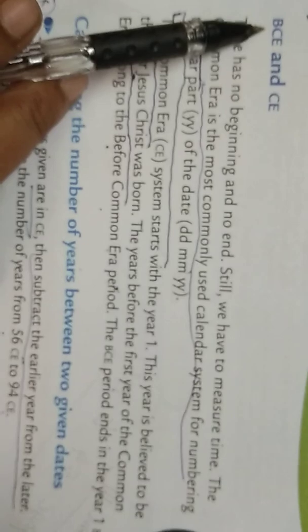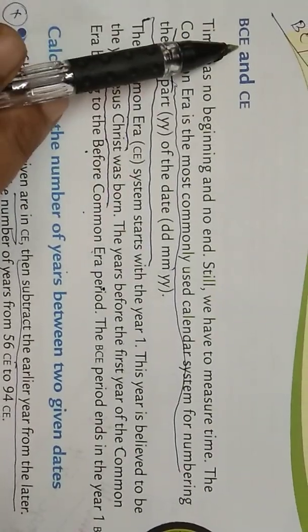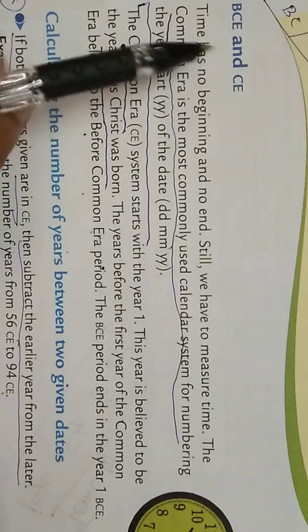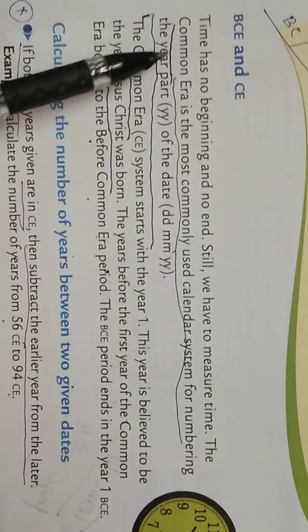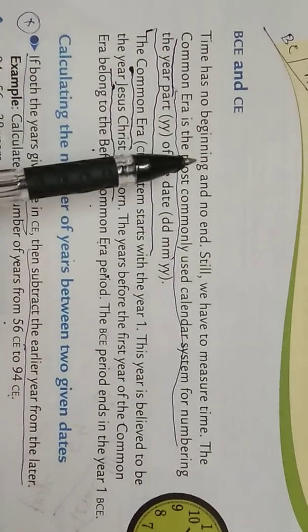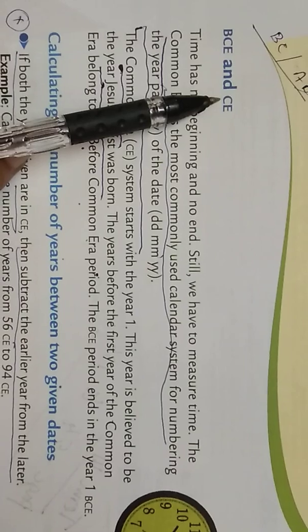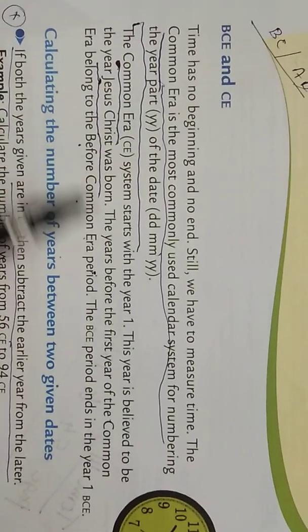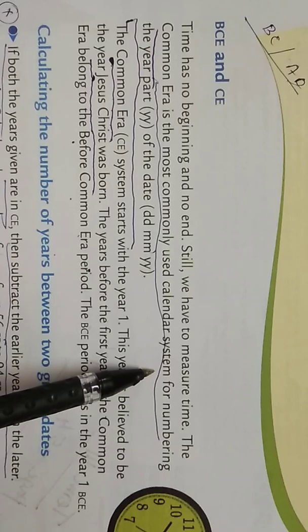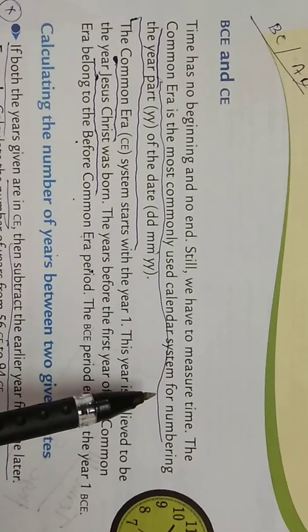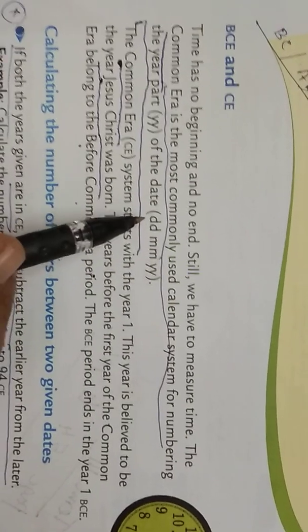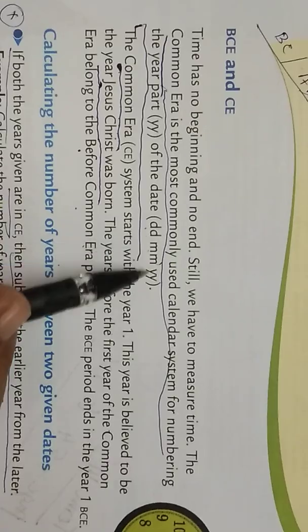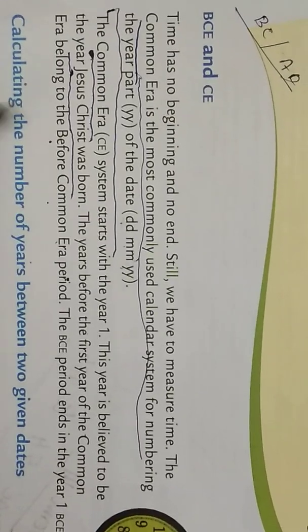From this, we are starting with BCE and CE. What is BCE and CE? CE means common era and BCE is before common era. Time is divided into two. CE, common era, is the most commonly used calendar system for numbering our year, date, and time. Normally, when we write the date, month, year, that process is known as common era.